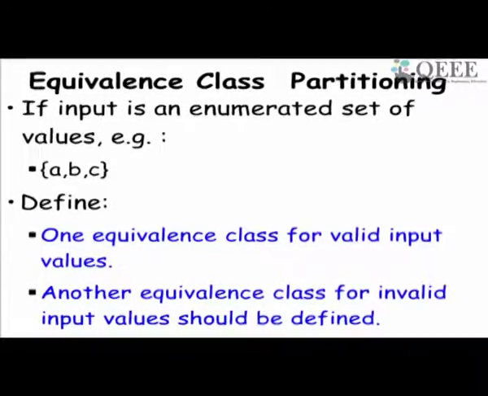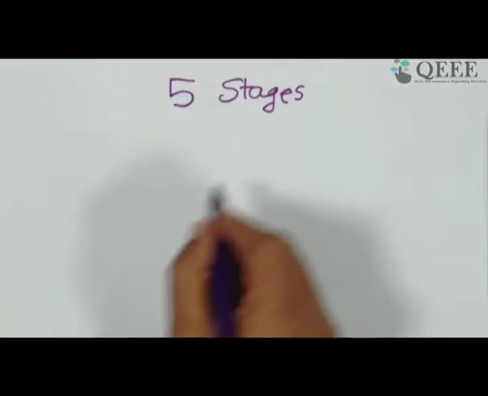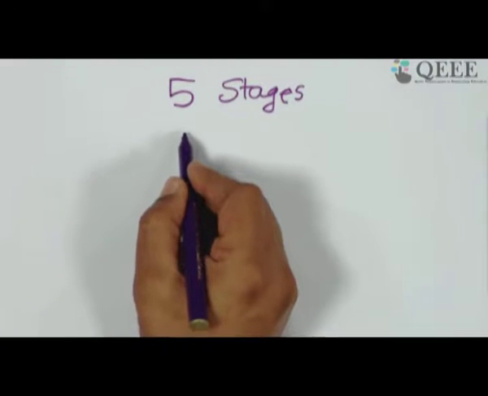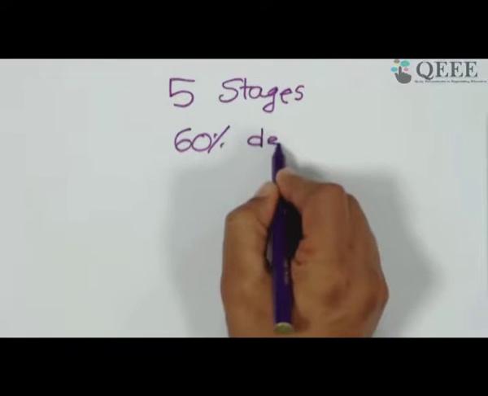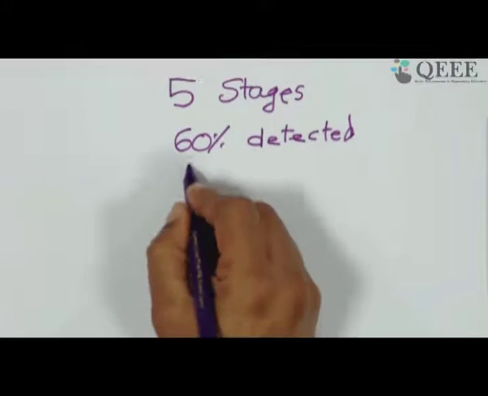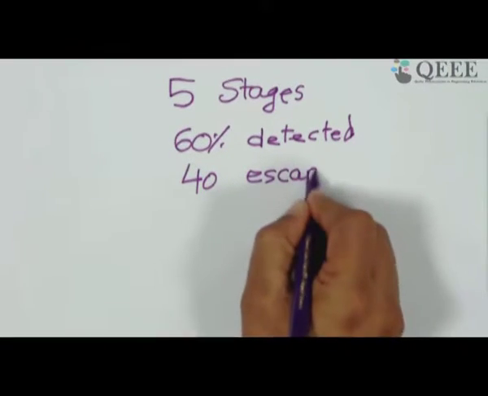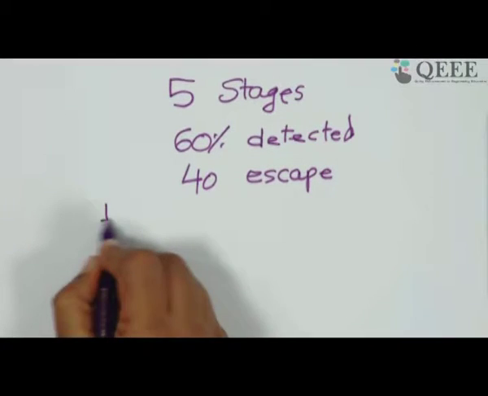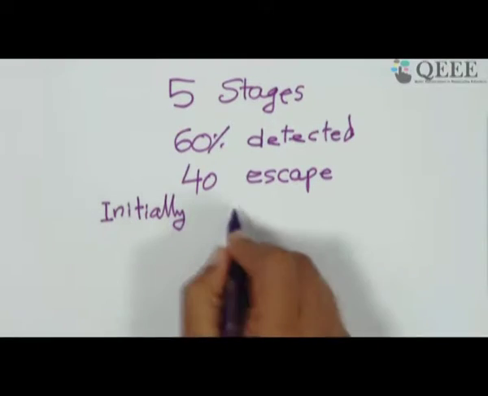Since there are many who are asking about the answer, I'm just writing it down. There are 5 stages, and each stage detects 60% of errors, 40% escape, and initially 1000 were present.